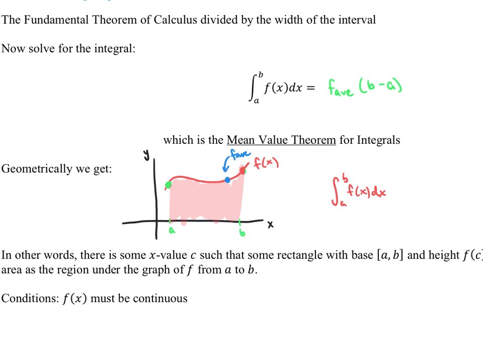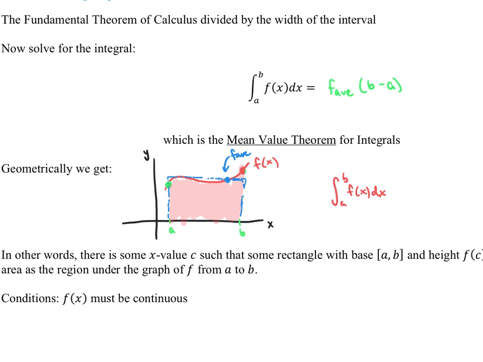Maybe I'll use the pointer. If I go across here, these are all relatively similar. This is a little bit more extreme, so it might put my height around there. Let's just pretend that's accurate. If we take that average height and force the function into that height for the entire interval from a to b, we would form this rectangular region.